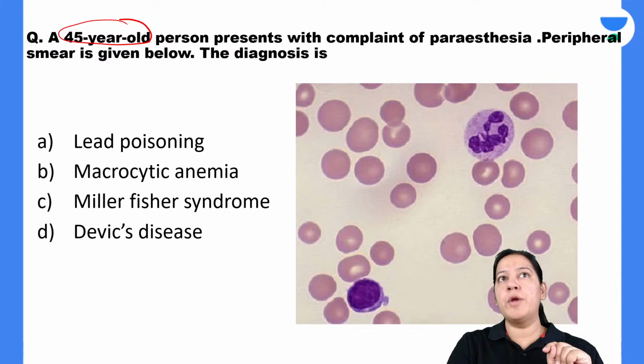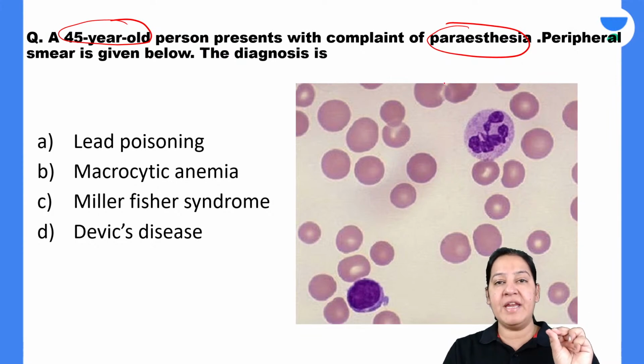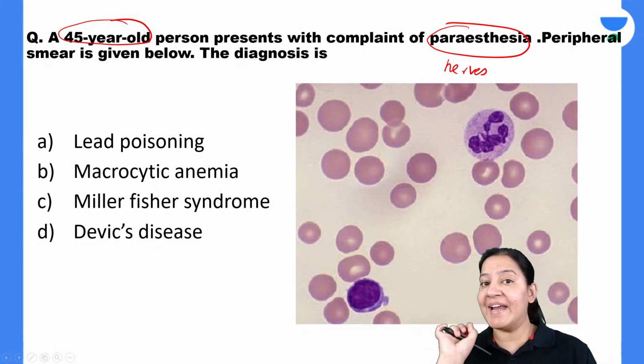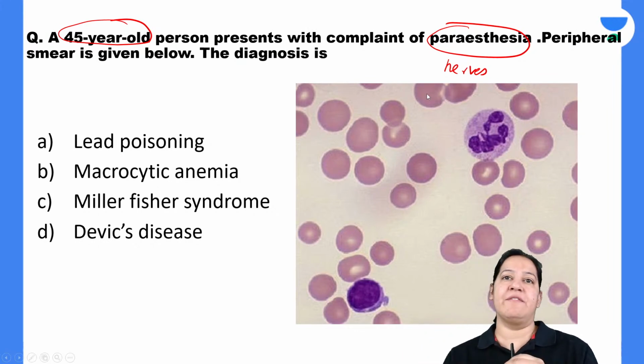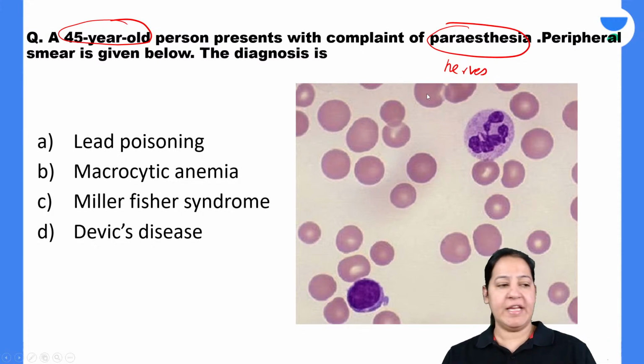A 45-year-old person presents with the complaint of paresthesia. What do you mean by paresthesia? By paresthesia, we mean a numbness in the nerves. So the person is having problems in the nerves, tingling sensation, numbness. So there is some problem in the sensory nerves, and a peripheral smear is given to you. In the peripheral smear, what finding can you see?